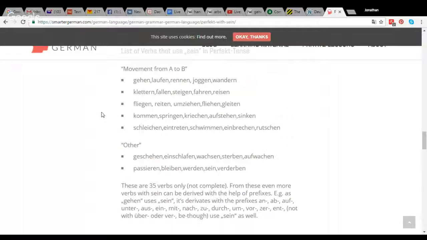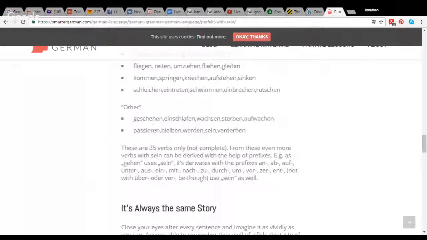And then we have some other ones: geschehen, einschlafen, wachsen, sterben, aufwachen, passieren, bleiben, werden, sein, verderben. And basically these 35, but they're not complete. And plus you can have other things with other prefixes, using an, ab, auf, unter, aus, ein, mit, nach, zu, durch, vor, but not with über, but those with sein.